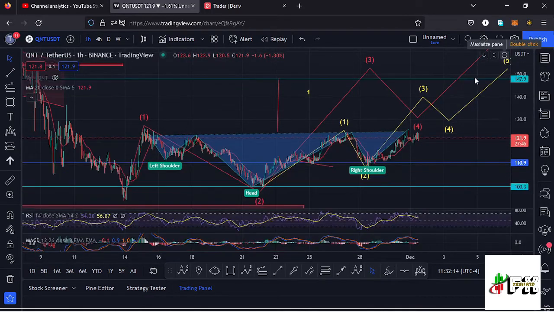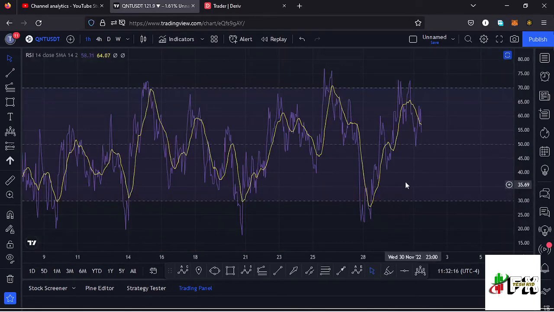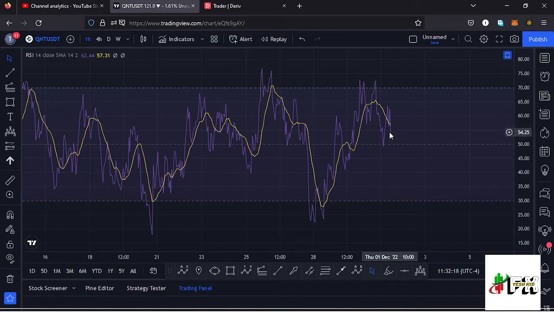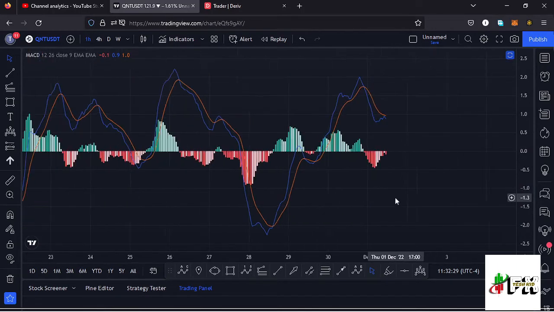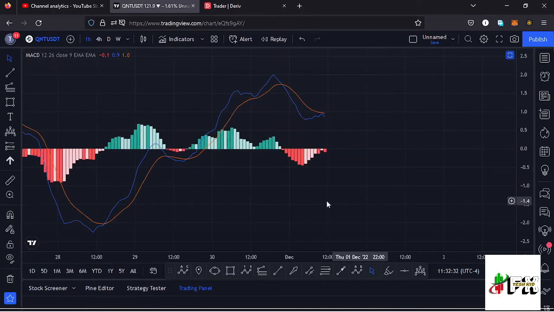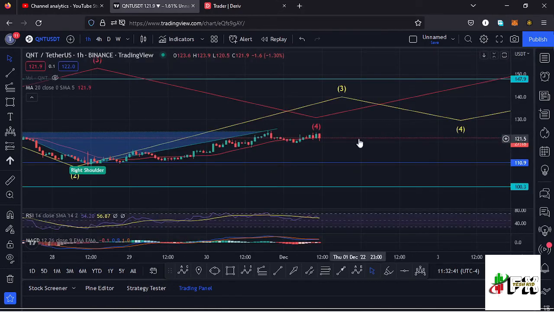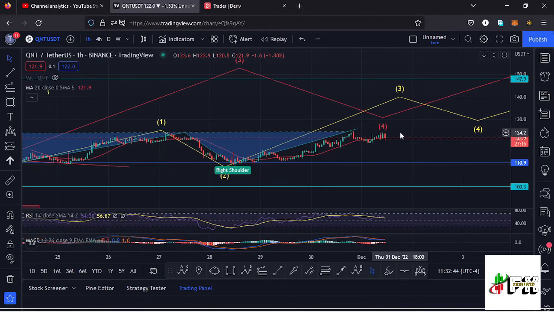Also taking a look at the indicators to see what movements will be supported. On the RSI we are trading at around the 54 mark, meaning we have massive room to support any movements to the upper side. Also any movements to the lower side will still be supported. Taking a look at the MACD, you can see we have printed a bearish cross, but we are losing the selling momentum, and that would mean maybe soon we might be able to print a bullish cross and also see a breakout out of the inverse head and shoulders pattern to the upper side. So let's be patient and see how that plays out, and get prepared for that breakout to the upper side.